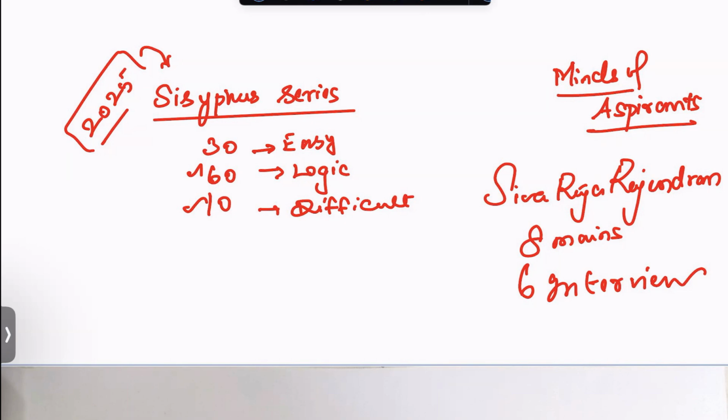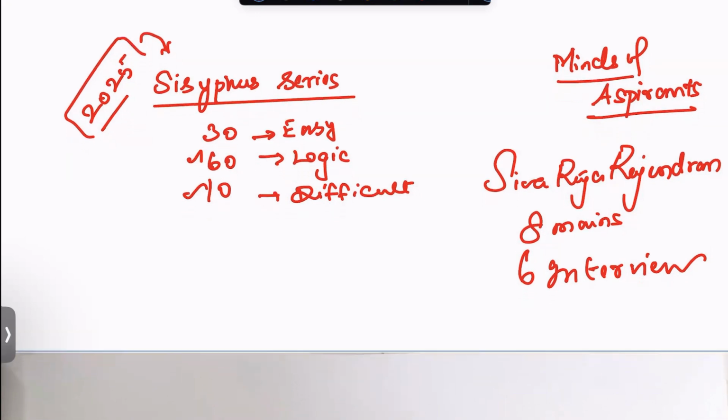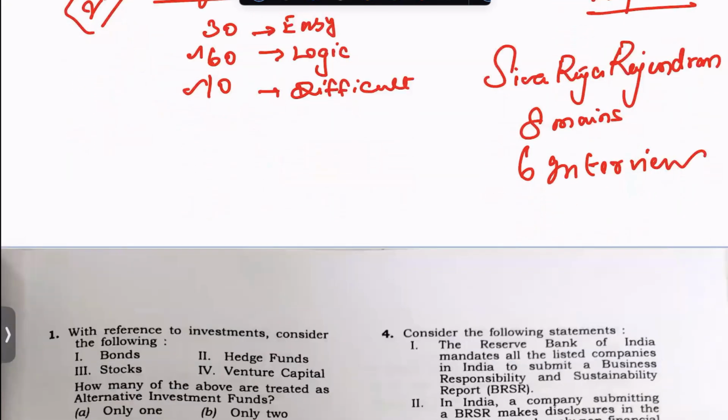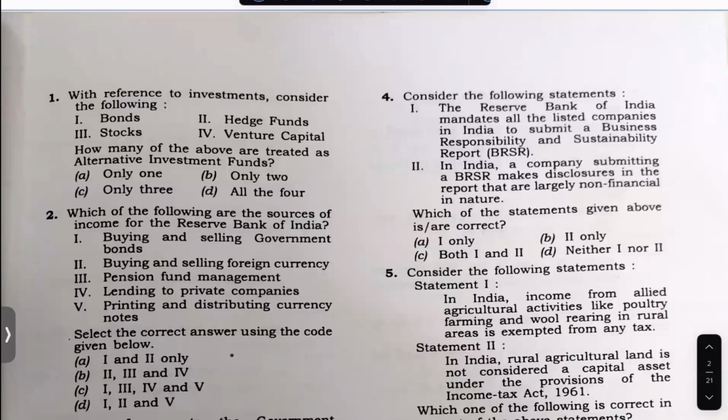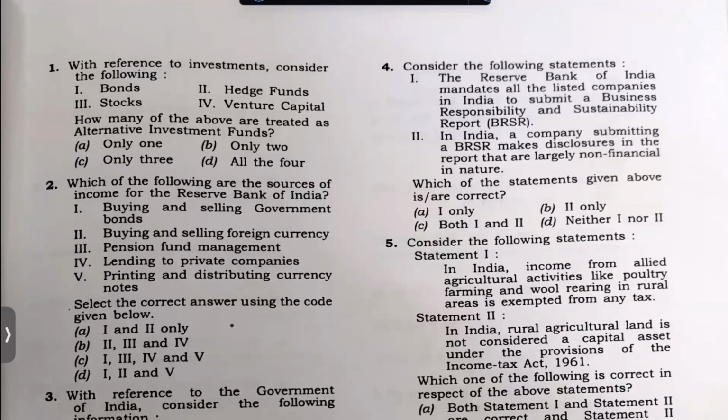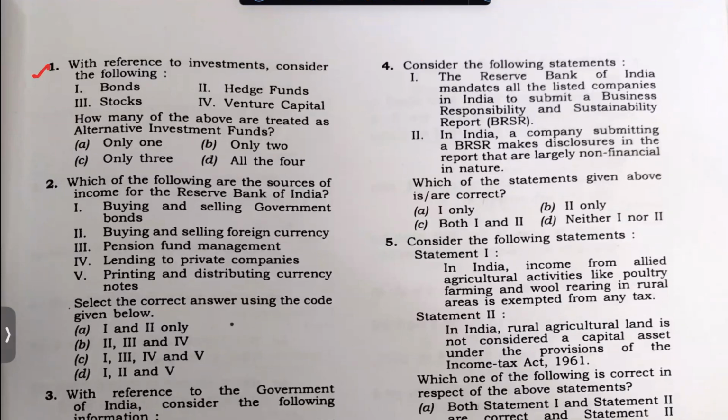So this is the formula. Sisyphus series is what we are going to see in this video. We'll basically see the initial reactions, initial things that should be kept in mind while solving a question paper. Initially, questions like this should have been taken.